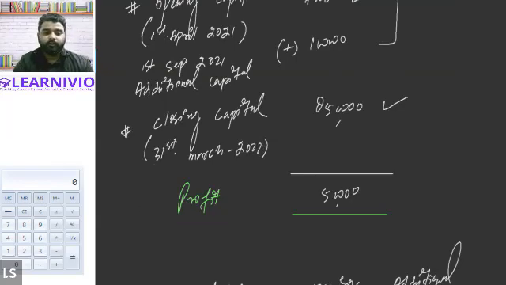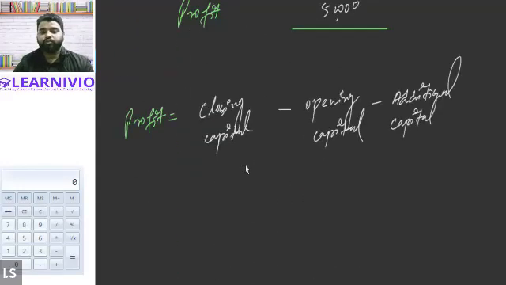Now let's suppose there is information regarding the drawings as well. It is given that the owner of the business has withdrawn a certain amount of funds from the business. So drawings are also given. Let's suppose drawings are 30,000. In that case, the formula for calculating profit will change.